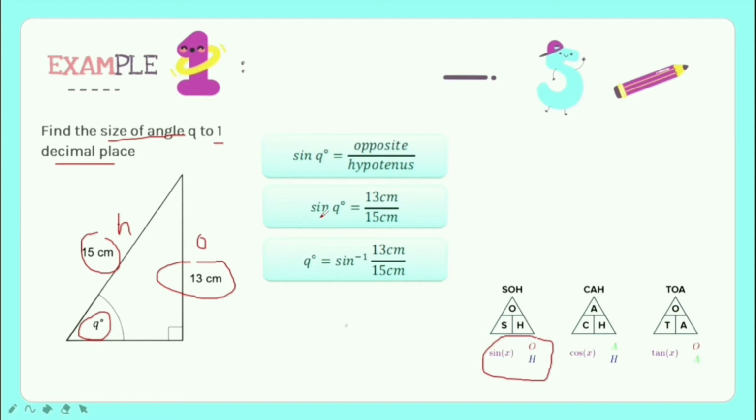Then to find the Q, we need to switch sine to the other side. So Q equals sine negative 1 of 30 cm over 50 cm. So we will get angle Q is 60.07356. But for this question, it wants 1 decimal place. So we will get angle Q equal to 60.1 degrees.